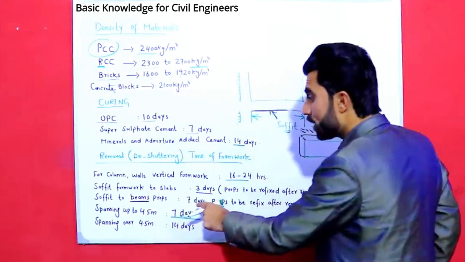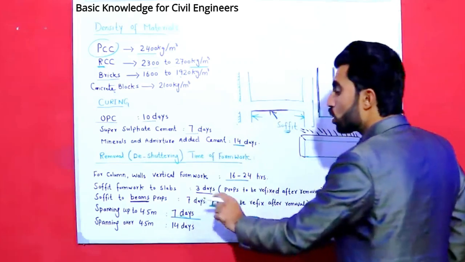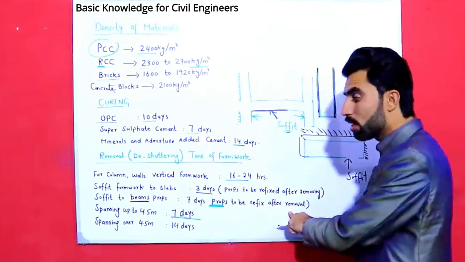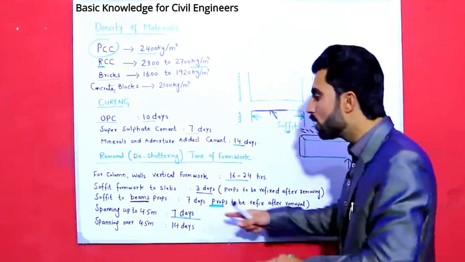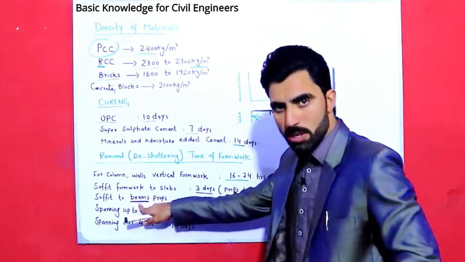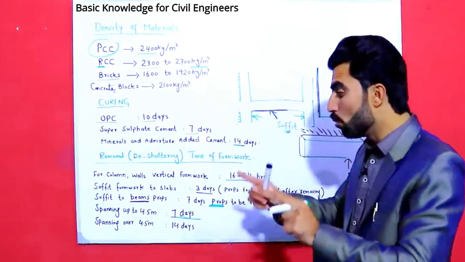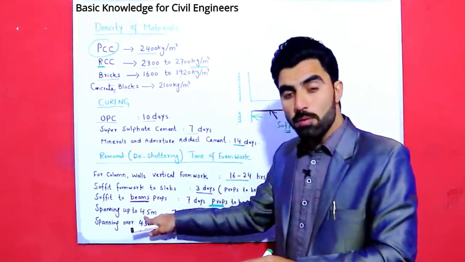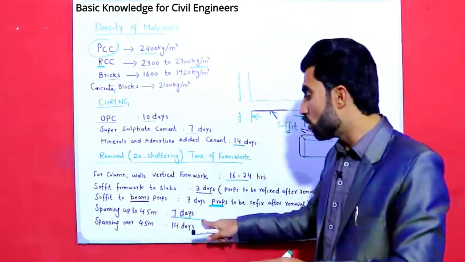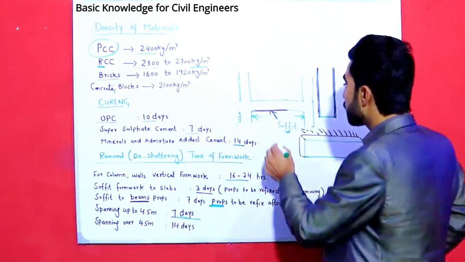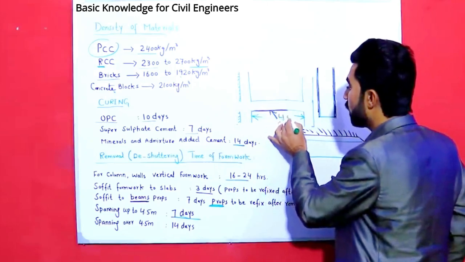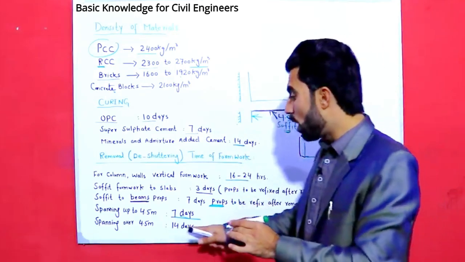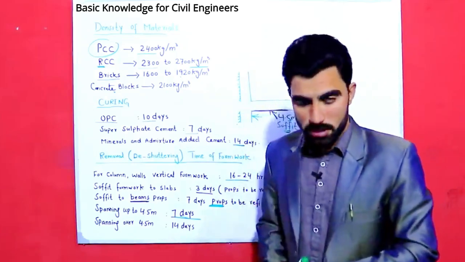I've already discussed that soffit to beams should be removed after 7 days, but props to be refixed after removing of soffit to beams. But the props should be removed after 7 days if the spanning is from 0 to 4.5 meters. If this span is more than 4.5 meters, then the supports or props should be removed after 14 days.